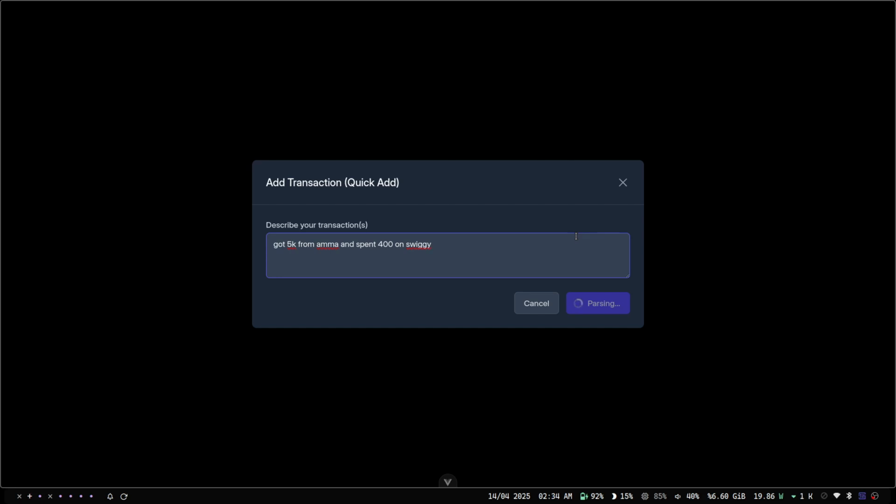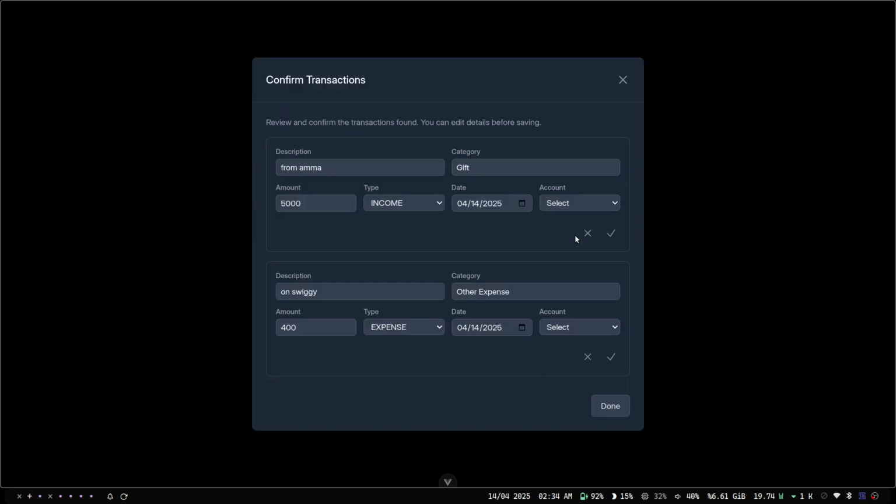Should use both transactions. Yeah. Now it has picked up both the transactions.